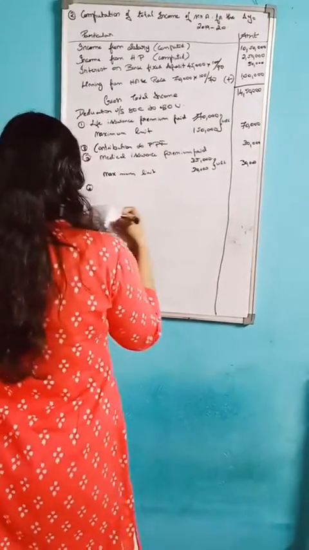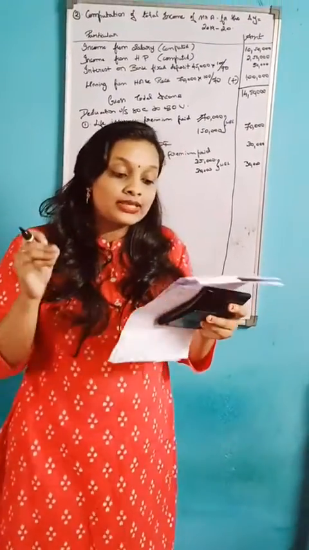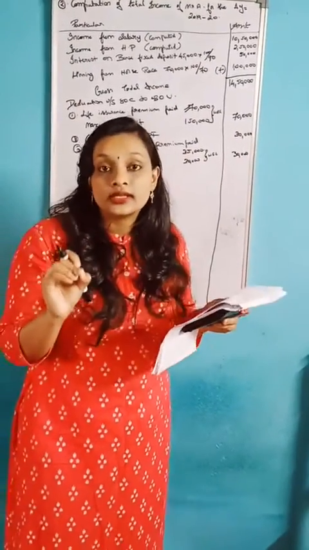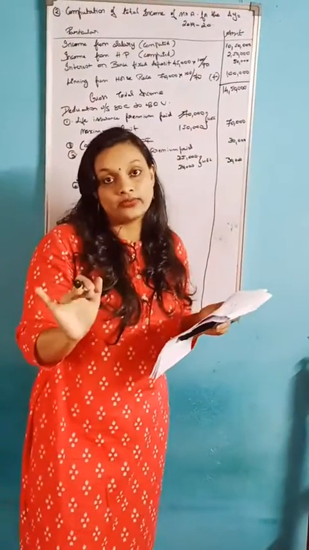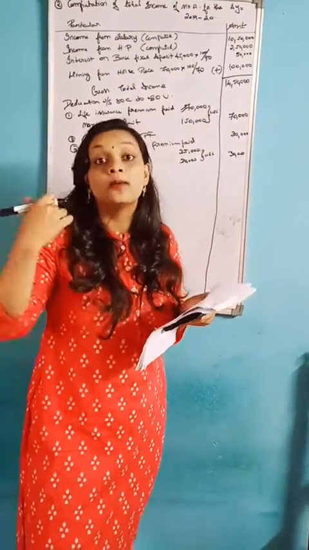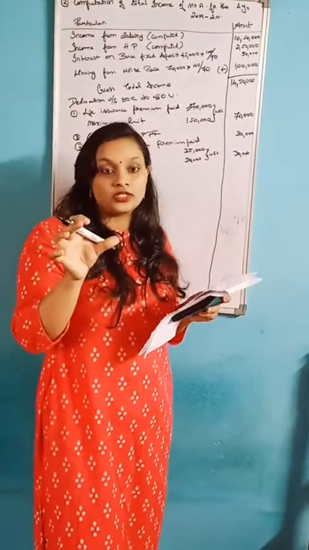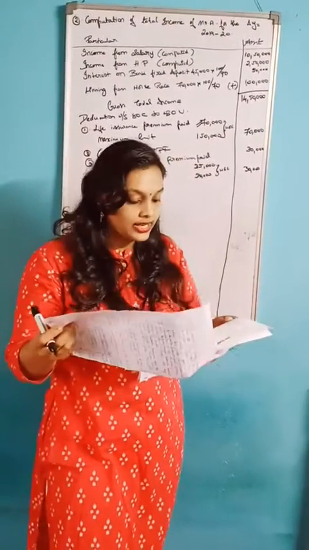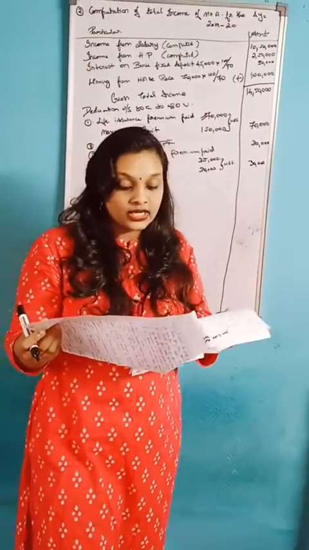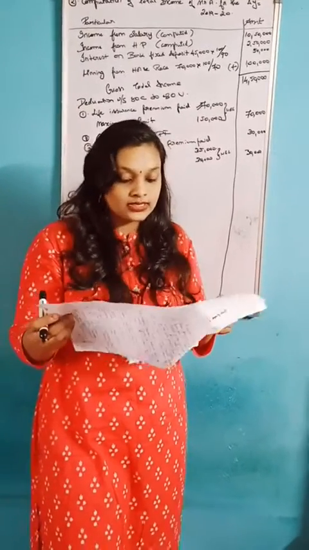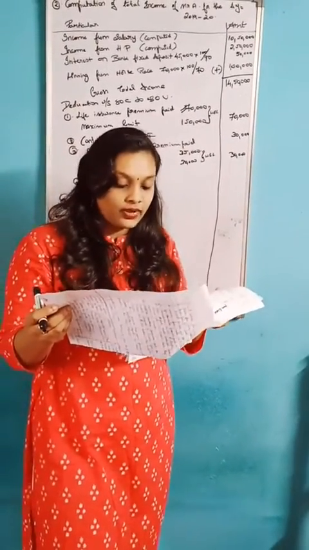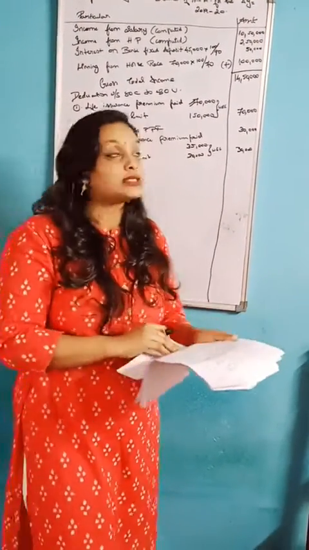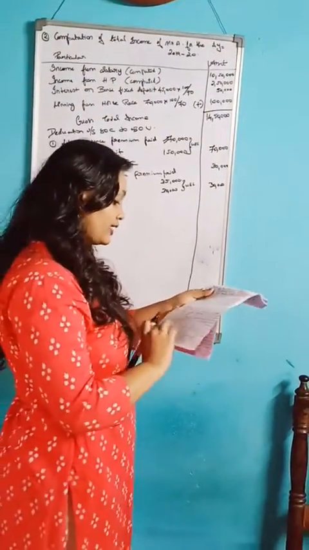Next, the fourth point is physical handicap person with severe disability. That is physical handicap, that is 1,25,000. Here they did not mention the amount, but in the section they have already mentioned under which section handicap will come, that is 80U. Section 80U tells that handicap means a fixed deduction of 75,000 in case of person with disability, or 1,25,000 in case of person with disability over 80%. So in handicap the amount mentioned is 1,25,000.